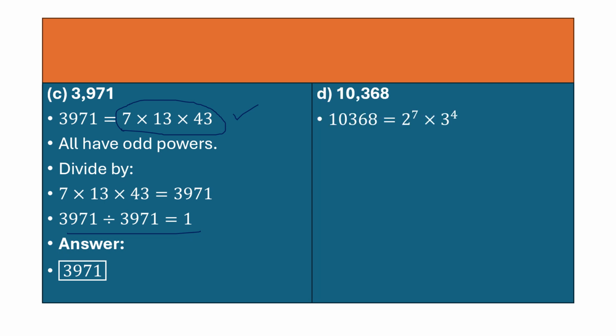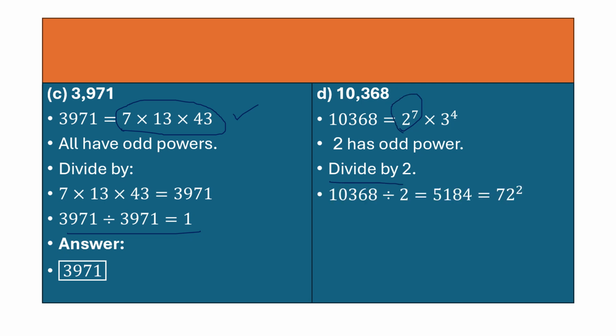10368. Again the prime factorization, you have 2 has odd power. So what are you going to do again? I hope this is clear now. 2 has the odd power, so you will be dividing by 2. So once you divide, you get 5184, which is 72 square. So what will be the answer? 2 is the answer.